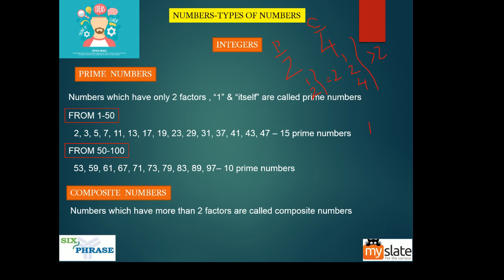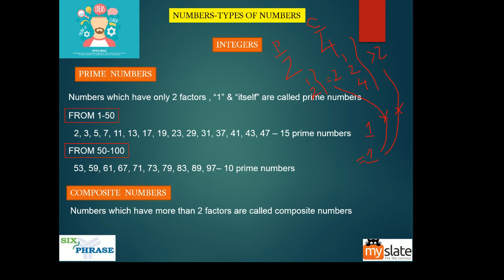Now let's take 1. How many factors does 1 have? Just 1, right? For 1, the number of factors is 1. It should be 2 for it to be a prime number, and greater than 2 for it to be a composite number. Because it has only one factor, it doesn't come under either category. That is why 1 is neither prime nor composite.